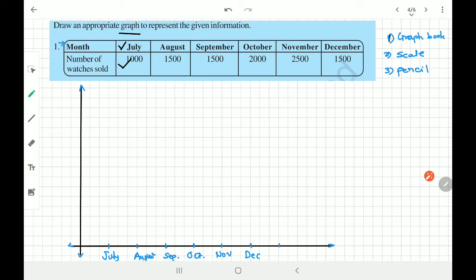Now I have to mark on the y-axis. What do I have to mark? Number of watches sold. So here we will write month, and draw an arrow like this, and here what will we write? Number of watches sold, and make an arrow like this. So this one will help in understanding what the graph is for. Clear? And now I will mark the number of watches.